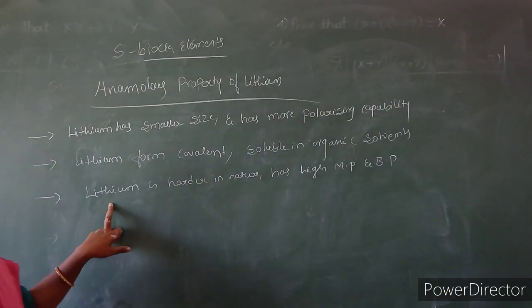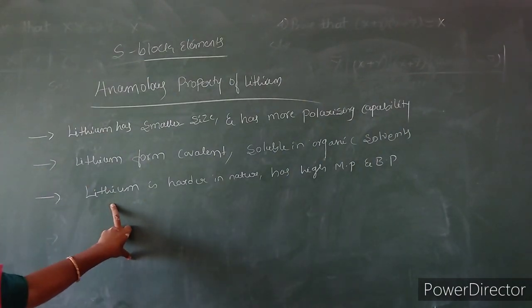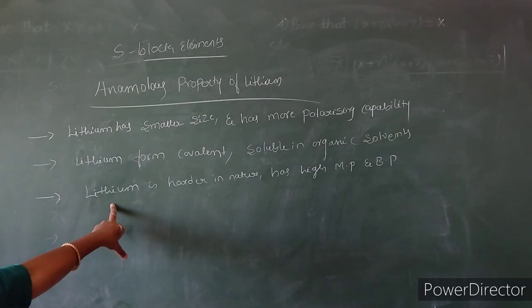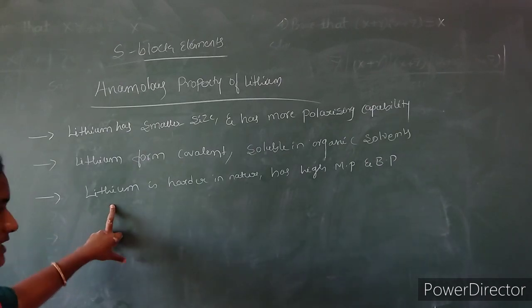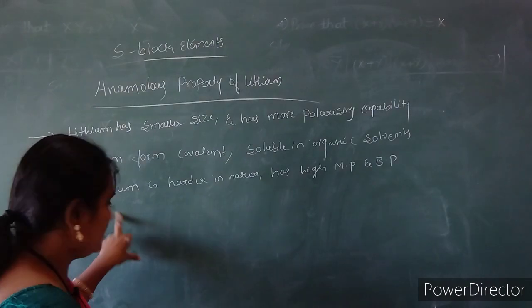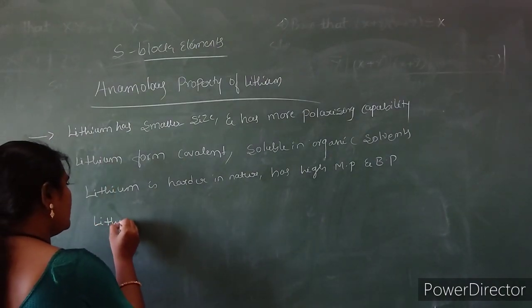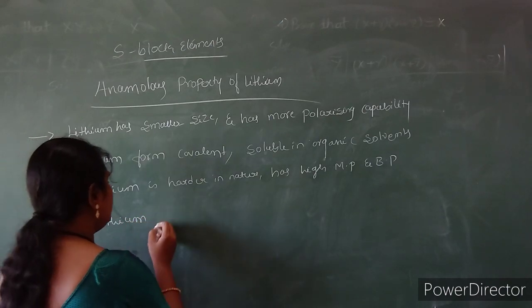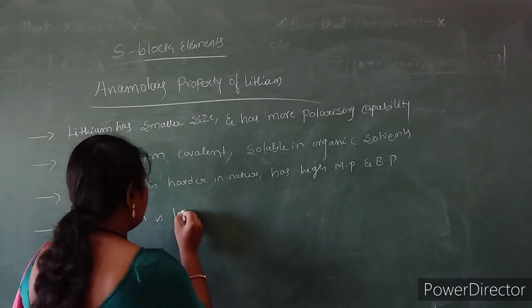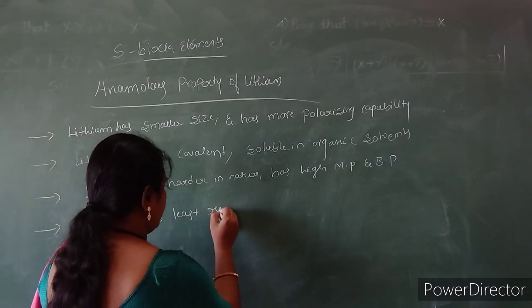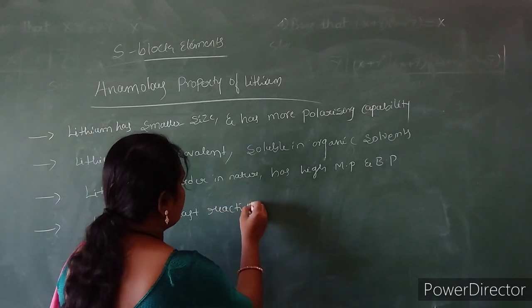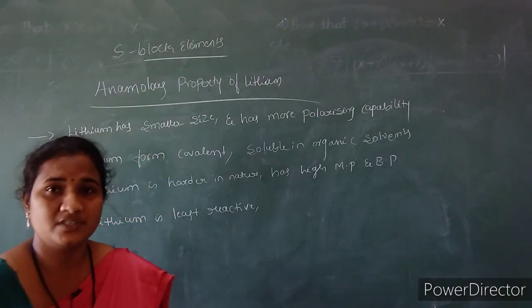Okay, lithium is harder in nature and shows a high melting point and high boiling point. The next property is that lithium is the least reactive compared to other alkali metals. Lithium is least reactive, but it is used as a good reducing agent.